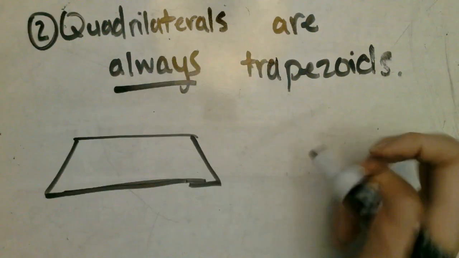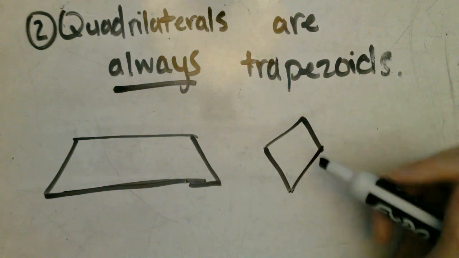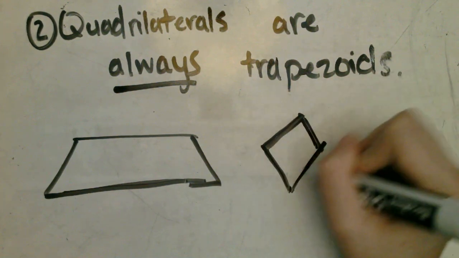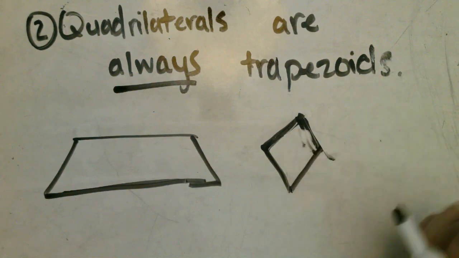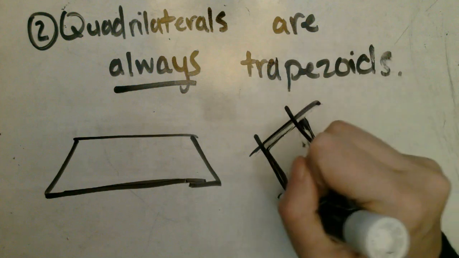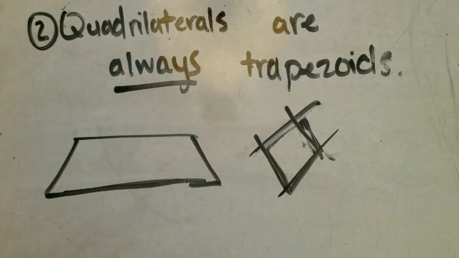If I were to draw a rhombus on this side of my paper, this is still a quadrilateral. It has all four sides and they meet at their corner endpoints. But it's not a trapezoid. These sides will intersect. It doesn't have one perfect pair of parallel sides like our trapezoid would need.